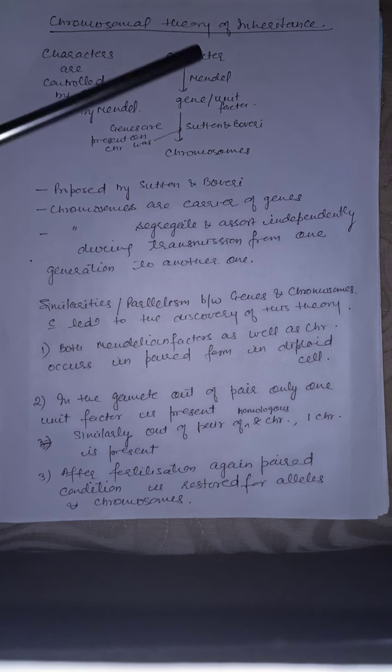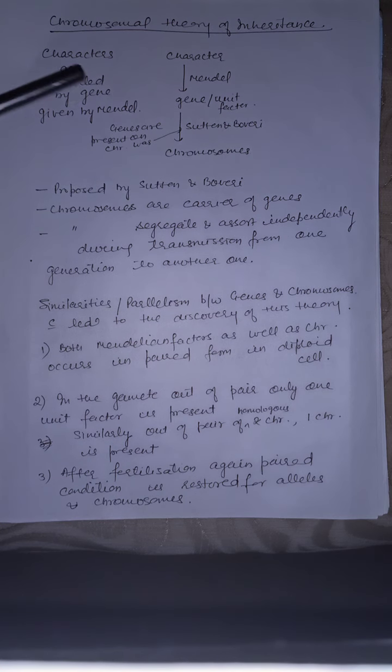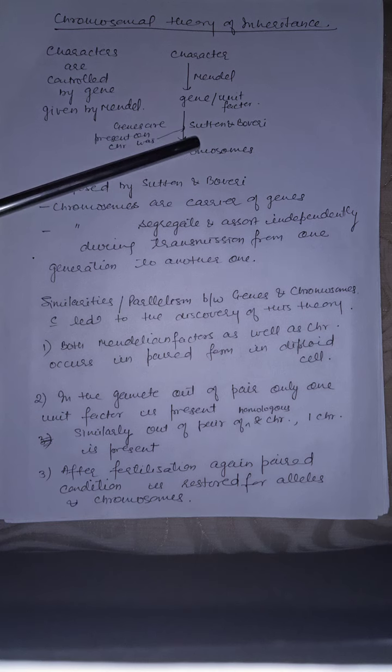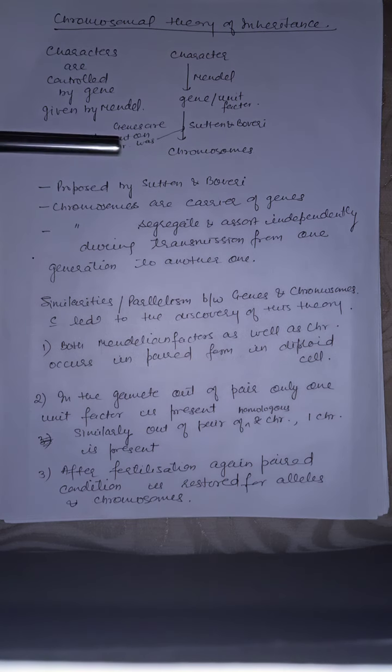But these genes or unit factors are located on chromosomes. This was told by Sutton and Boveri. That genes are present on chromosomes was proposed by Sutton and Boveri. So this chromosomal theory of inheritance was proposed by Sutton and Boveri.